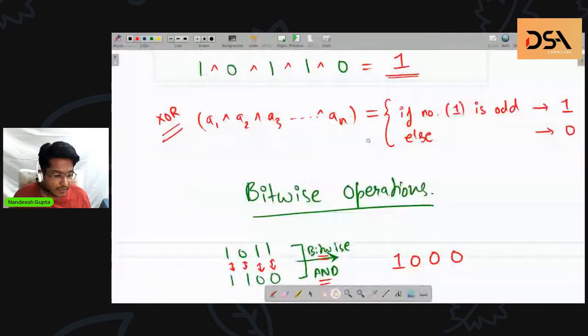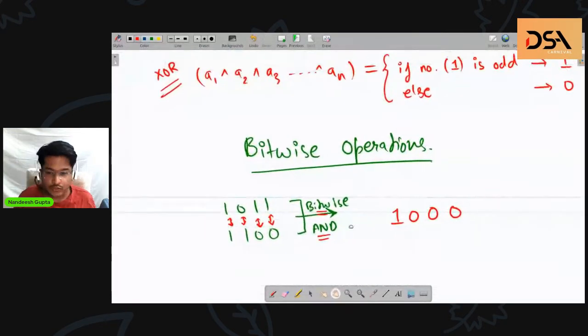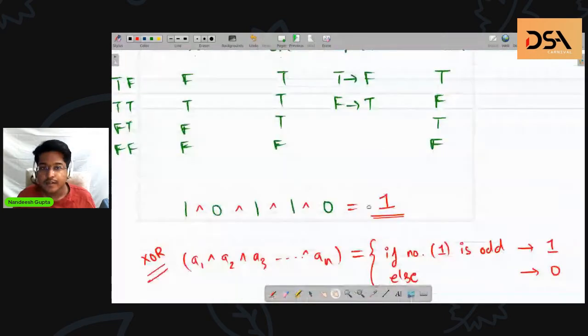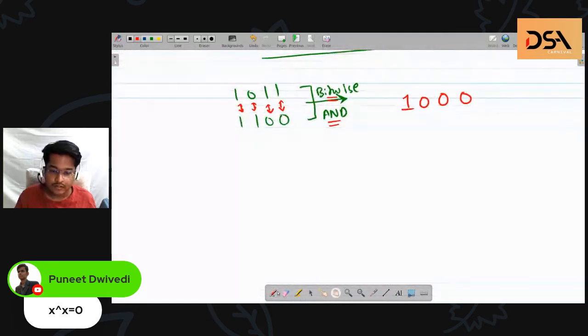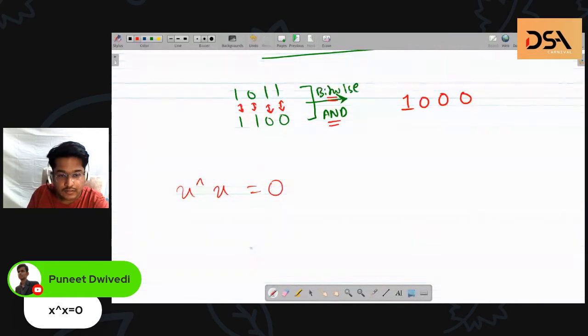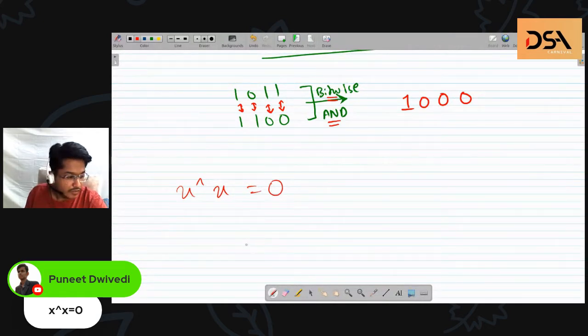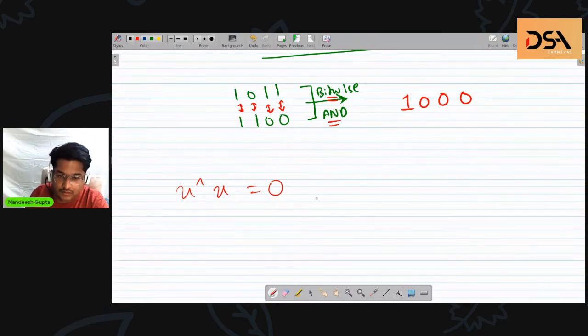Okay, and Puneet has mentioned X XOR X is 0. So let me explain that one too. I'll write it here. So he says X XOR X is equal to 0. What does this mean? This basically means, how did this come into effect? Suppose there is any number 10110 and we XOR it with this same number again, 10110.